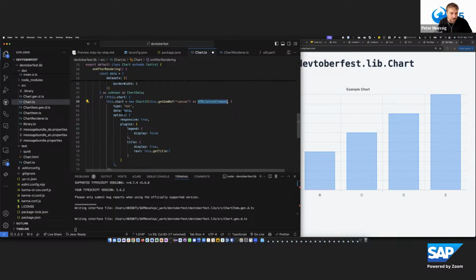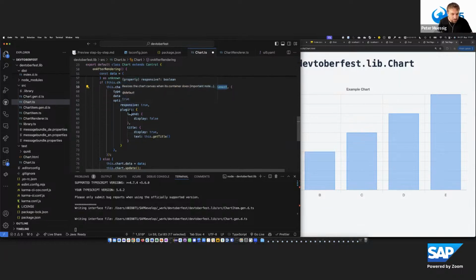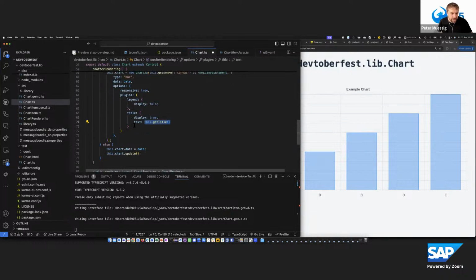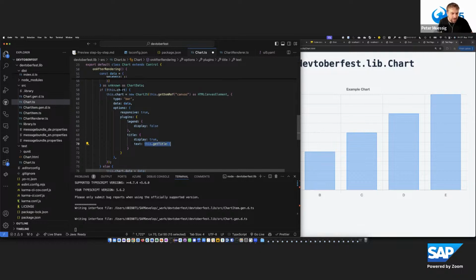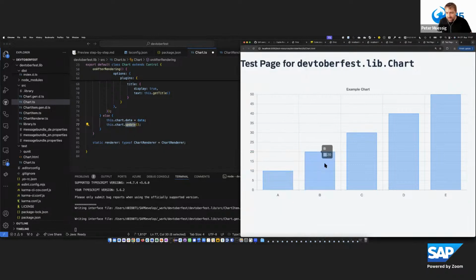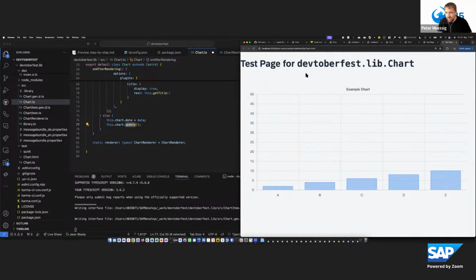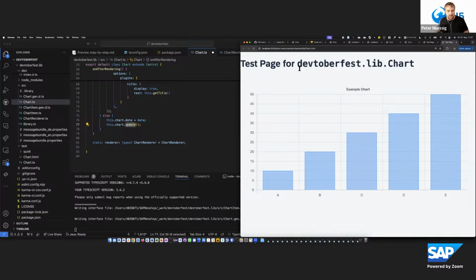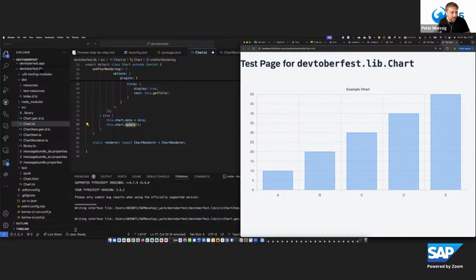Then we configure the chart as it's written in the documentation, using some of the local properties to set the title, for example. And we implemented a special logic so that only the first time the chart instance is created, but it's kept in a local member. In every follow-up rendering phase, it just updates the data. And that's it. With that, we see this chart being created. And now I want to use this chart in my application.